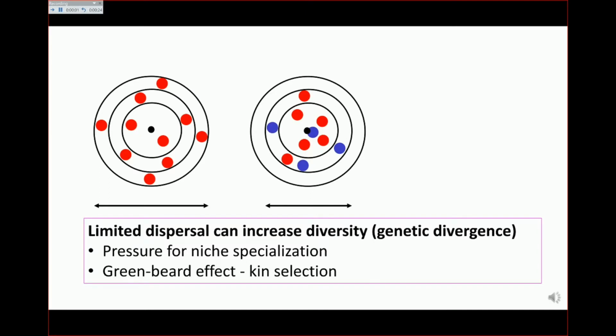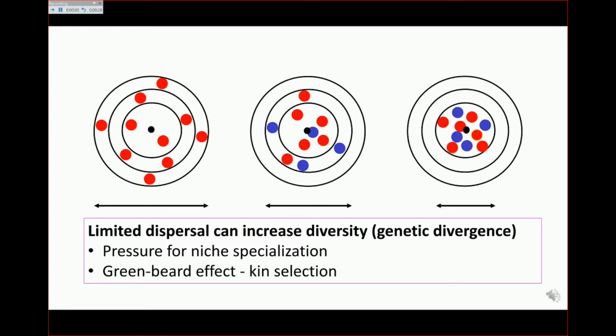We see that limited dispersal can increase selective pressure for niche specialization. In addition, if species are better able to recognize their relatedness, fitness variation can increase as a result of kin selection.